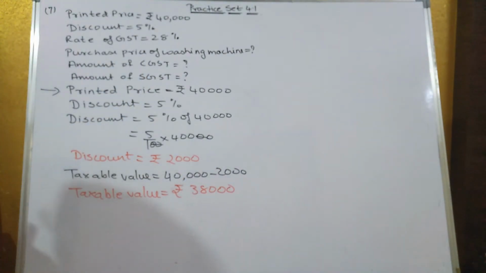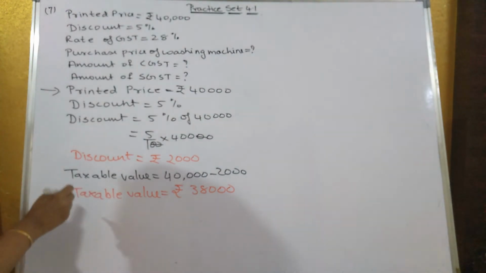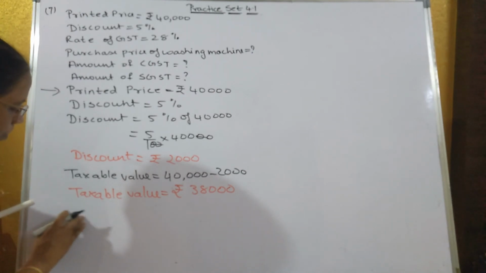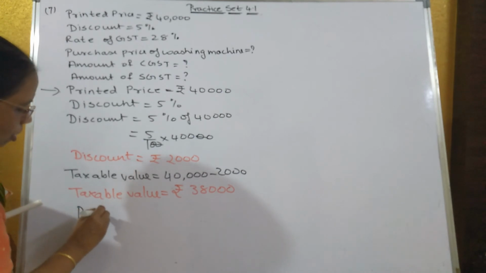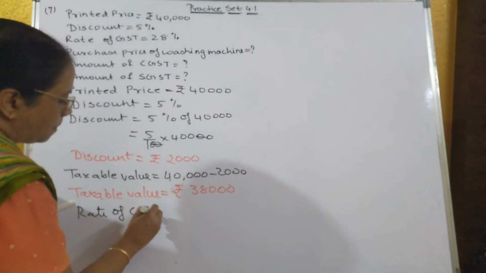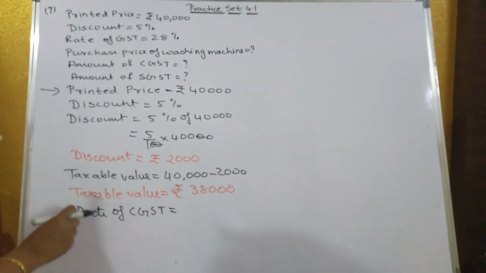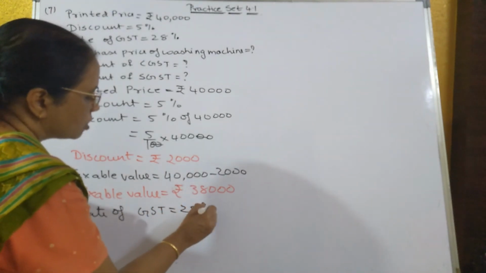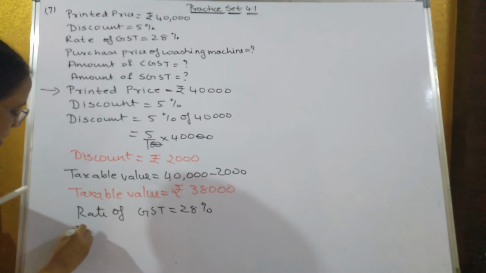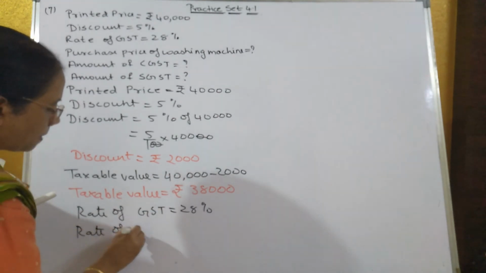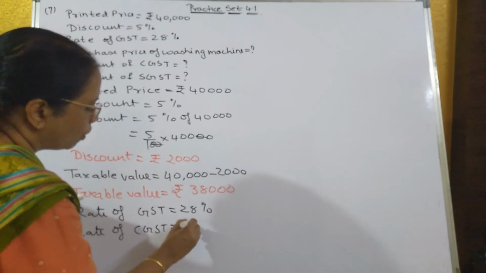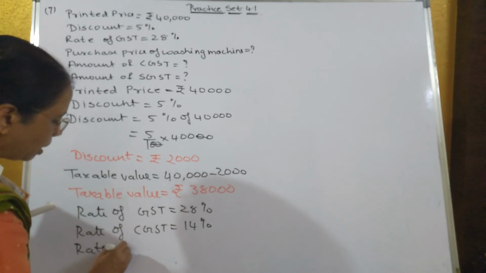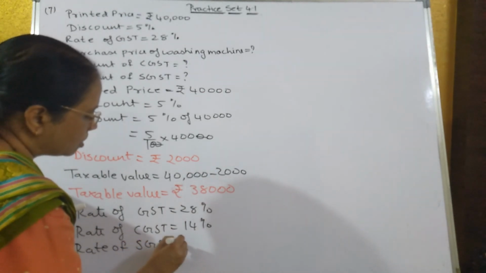Now next we have to find out amount of CGST. So CGST, rate of CGST is equal to how much? Half of GST. The rate of GST is equal to how much? 28%, which is already given in the sum. So rate of CGST is equal to half of GST, that's equal to 14%. And what is the rate of SGST? That is also same only. That is also equal to 14%.